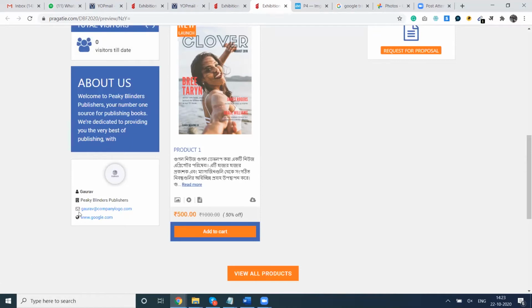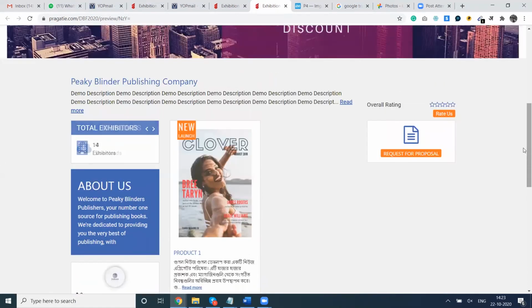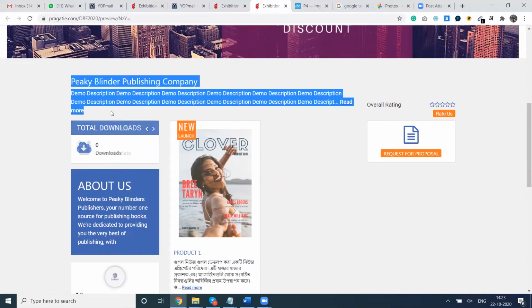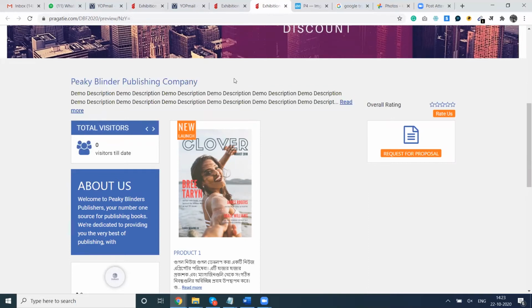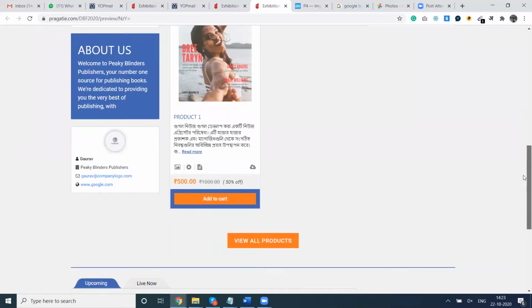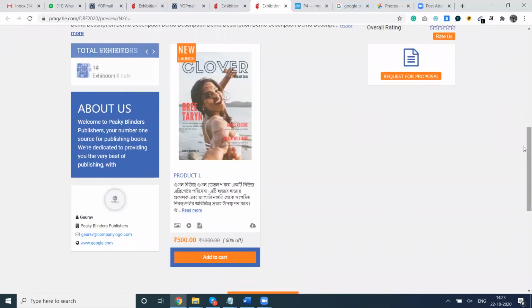Here you can see that the information which we entered in the very initial screen while setting up the company is appearing here: the company name, the email ID, and the website link. The about us is from the company, and this information is for the stall. While setting up the stall, we entered Peaky Blinders Publishing Company as the stall name, and then this demo description as the description of the stall. So that is how one single product will be uploaded here.